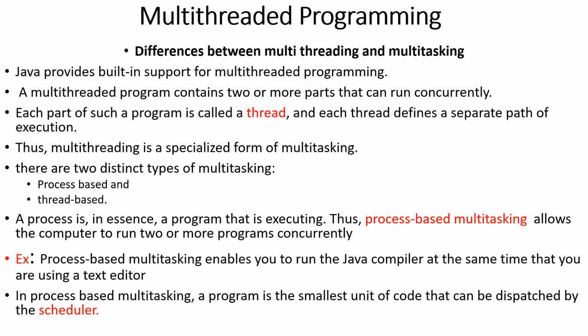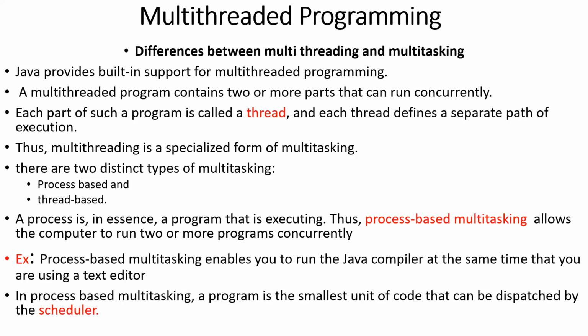Okay, next one is multi-threaded programming. If you want to perform more number of tasks at a particular point of time, you can go with multi-threading. Basically, multitasking can be done in two ways: one is process based, another one is thread based. Process based means more number of processes can be run at a time. For example, what we are doing now, we are using PPT, Zoom, all these things at the same point of time.